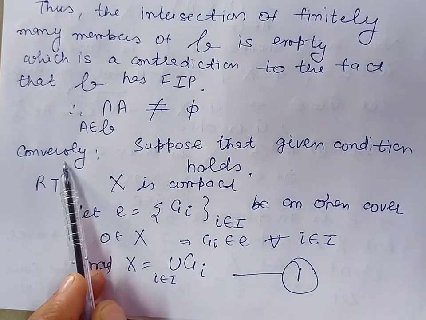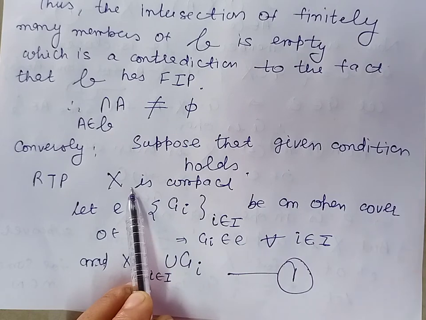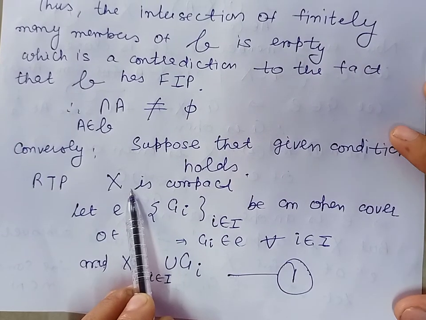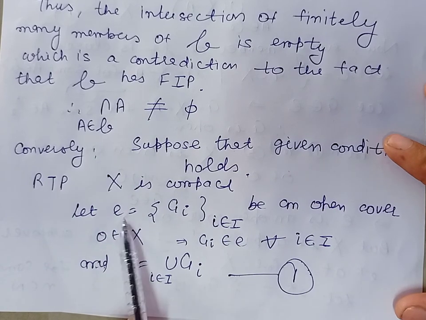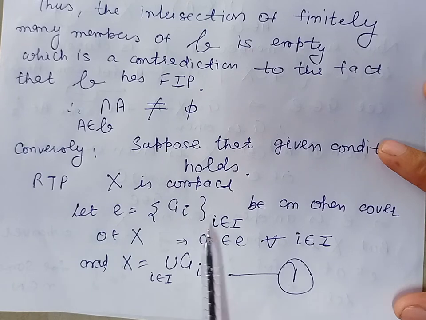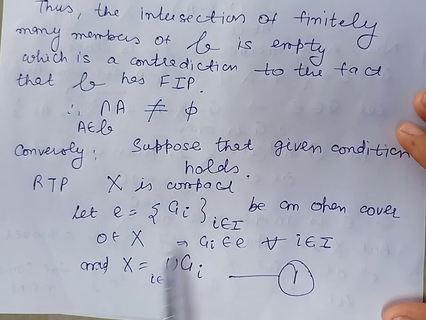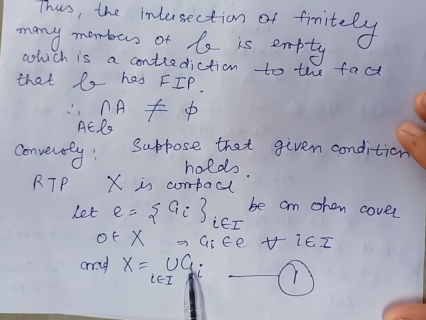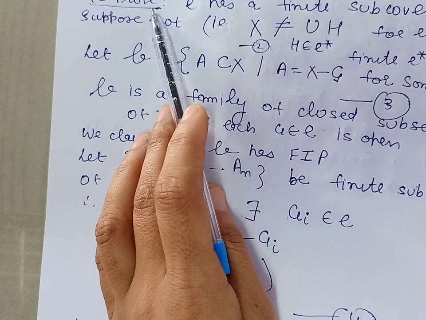In the converse part, we are to prove that the set X is compact. To prove X is compact, let us take an open cover E for the set X. E consists of the members of the type Gi, where i belongs to the index set. Now, by definition of open cover, X can be written as the union of Gi, where i belongs to the index set. Now, because we are to prove that every open cover of X has a finite subcover, we'll use the contradiction method.